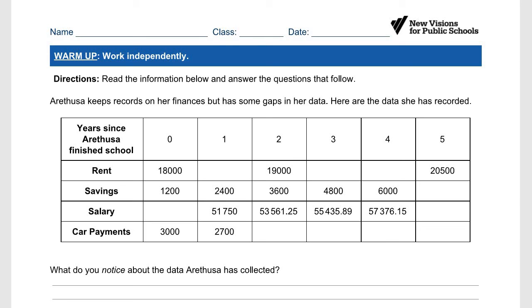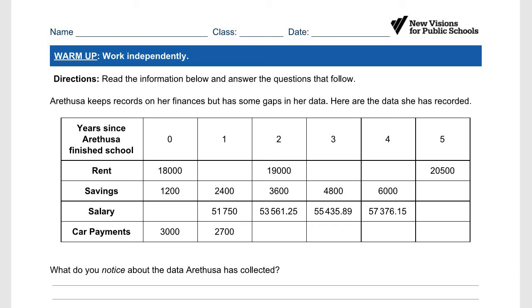All right, so this is assignment 5, and it's due on Monday, and so I'm going to go through some of the sections. So the warm-up, which asks you to work independently, which we're going to do as a group. So read the information below and answer the questions that follow.